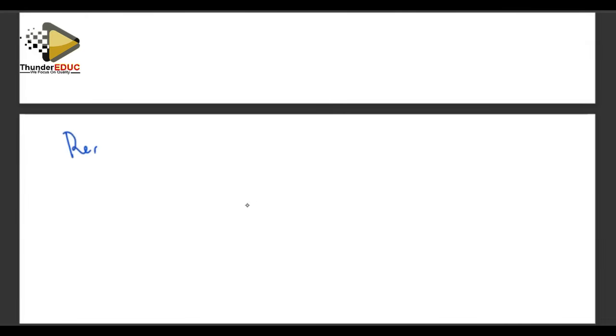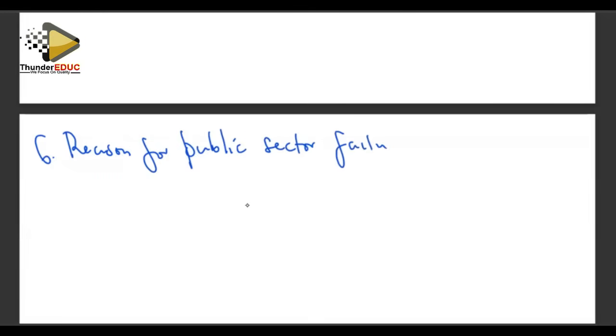What could be the reasons? This is question number 6. If the government is inefficient, what could be the reason that the government fails to deliver what it's supposed to deliver? If we see poor public service delivery, what are the reasons? Those are the reasons for public sector failure. Number 1 that we can talk about is management failure.